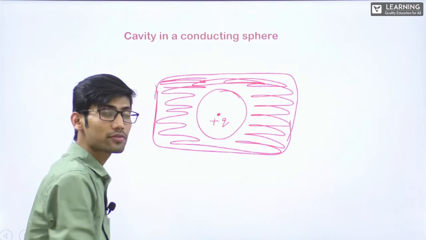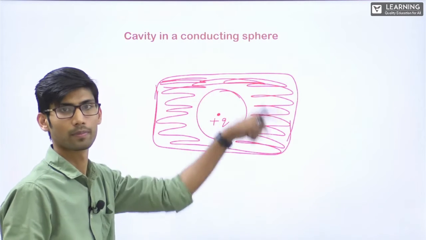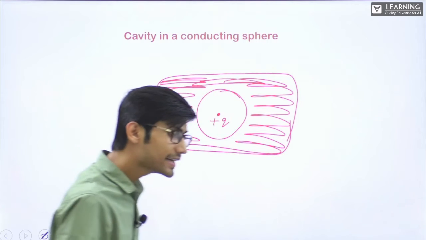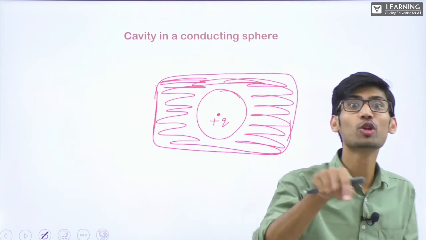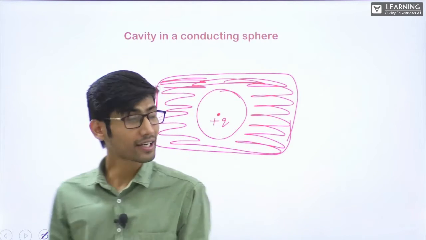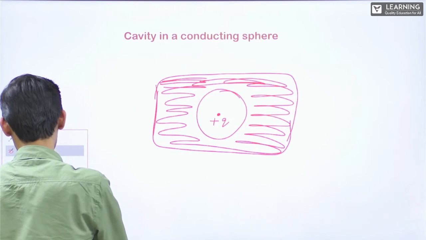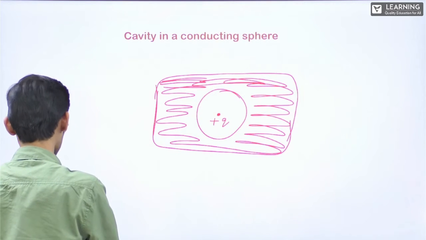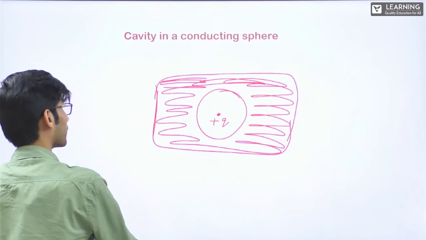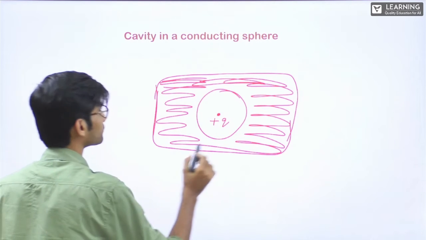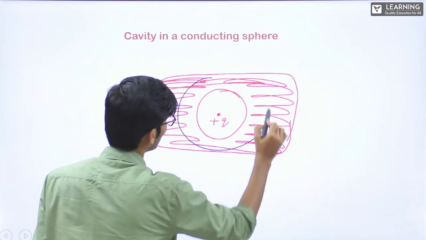Now, if there is a positive charge inside, this is a conductor. Electric field inside any conductor is 0, right? If electric field inside this conductor is 0, now suppose if I make a Gaussian surface, any surface I am making, okay? Let's say here if I make a surface,